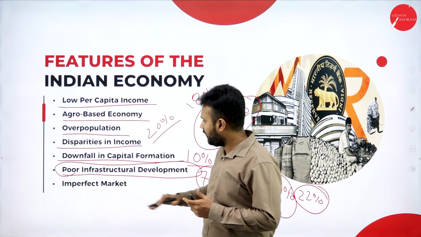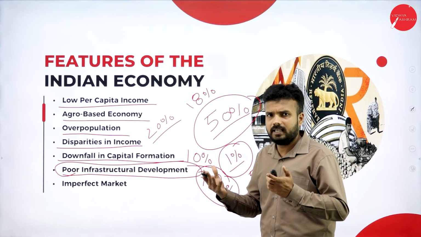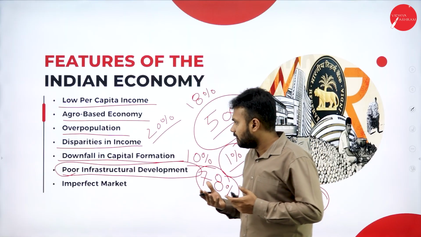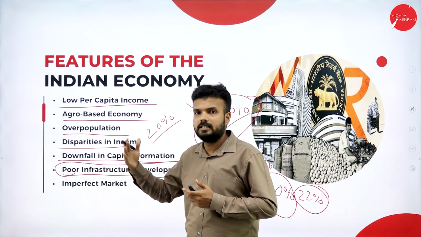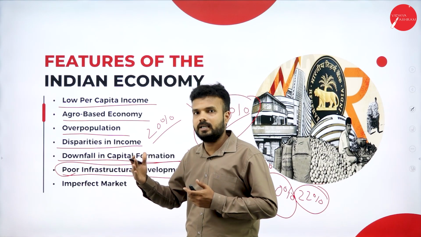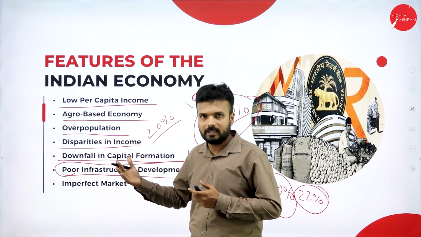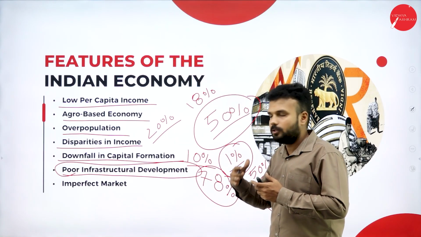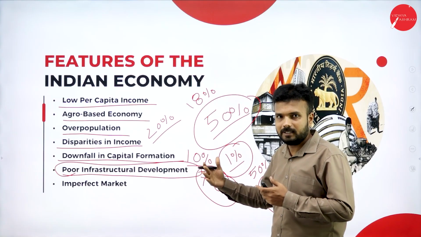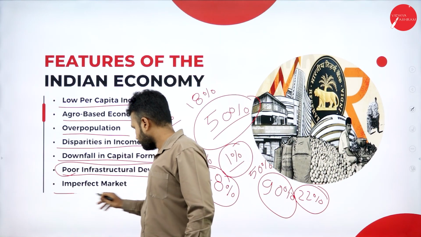When it comes to poor infrastructure development, the basic thing I would like to say is there are a number of villages where there is no proper electricity supply. There are a number of villages where there is no proper availability of drinking water that is potable. There are a number of villages where there is no proper housing facility for the people. So this is a major problem of our country.